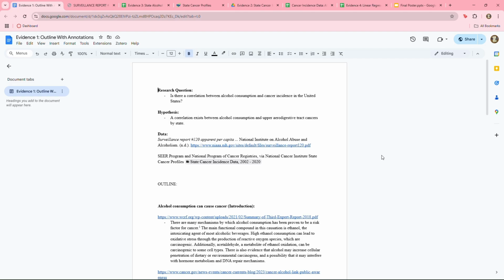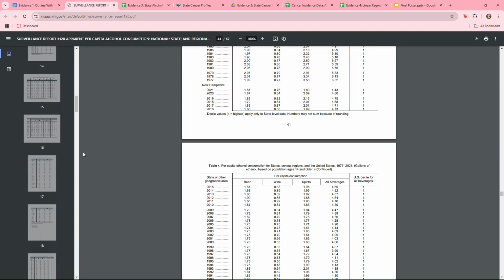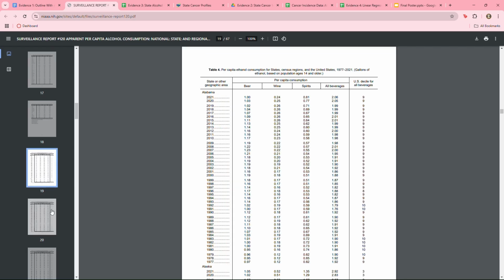One of the main data sets that I used when I was generating my data was the National Institute on Alcohol Abuse and Alcoholism's 120th Surveillance Report. As you can see here, it's quite a long document that outlines various claims towards the beginning, but eventually gets into per capita ethanol consumption for states. And they break it down into beer, wine, and spirits, but I specifically utilized the data across all beverage types. I also included all years and all states.